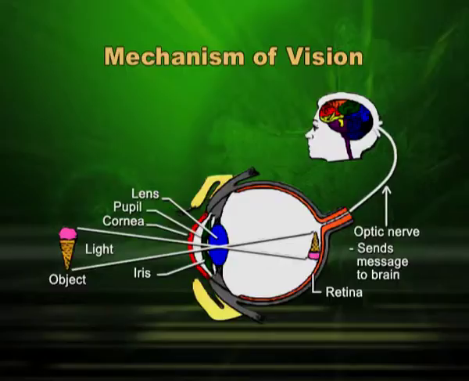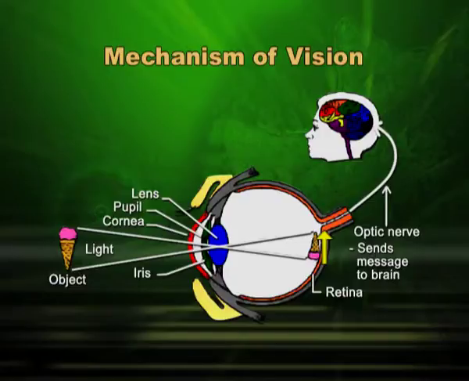You are trying to see one ice cream cone. Now, light rays from this will cross the lens and will fall on the retina, where? On the yellow spot, because that is the spot where we have photosensitive cells, rods and cones.